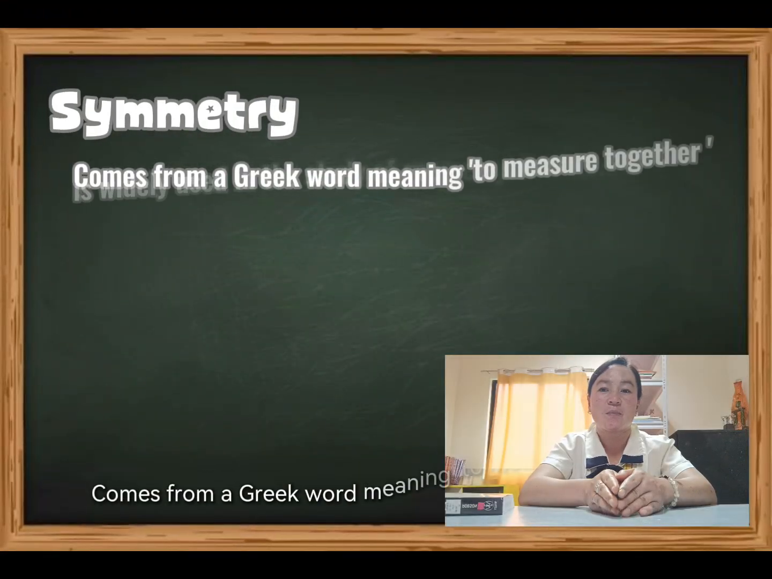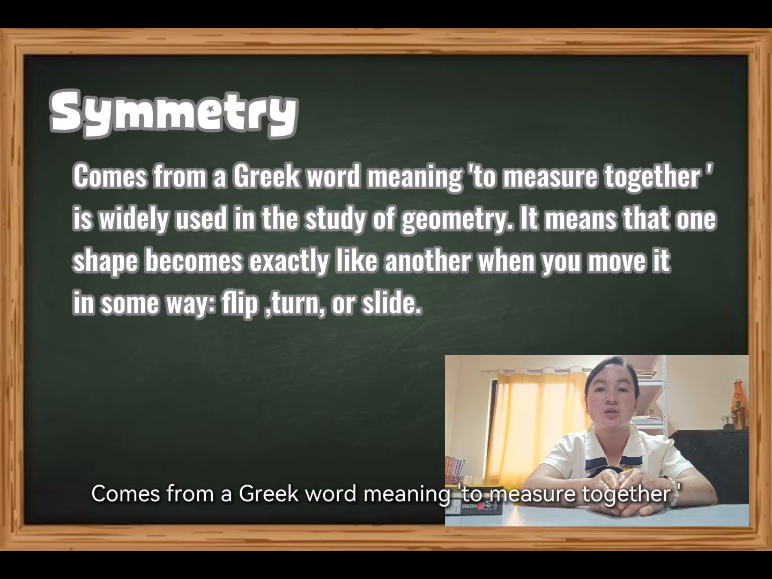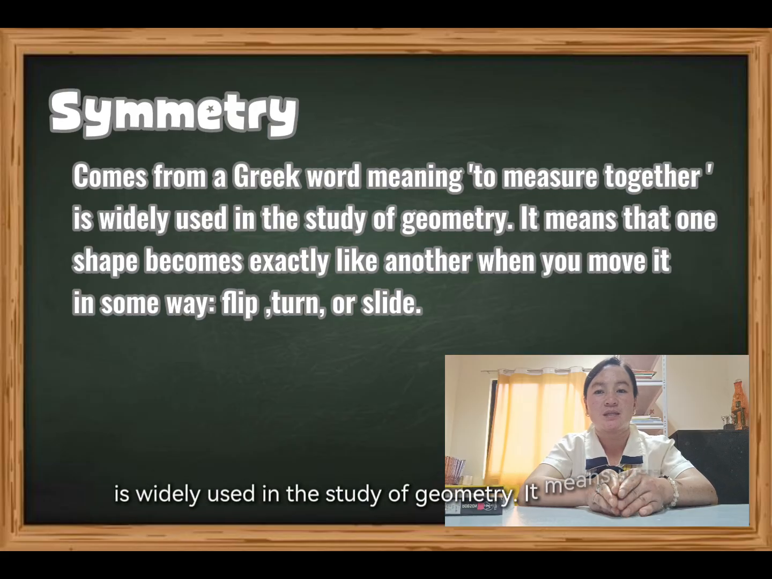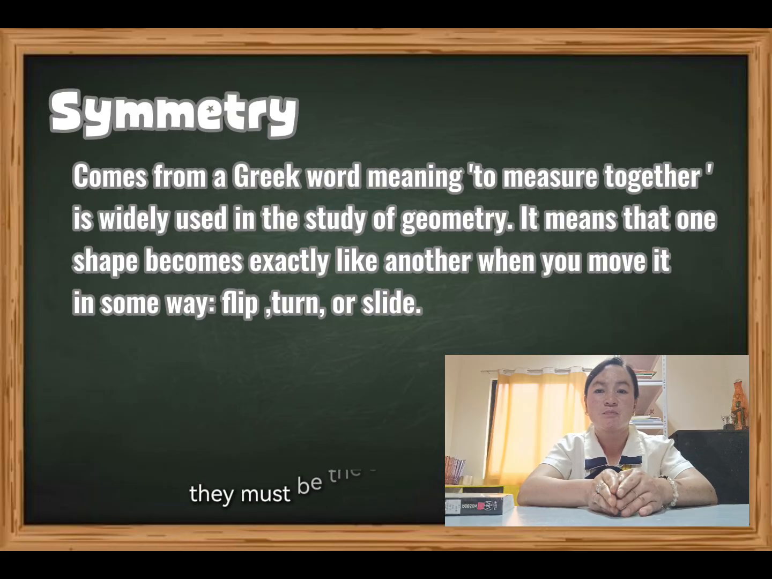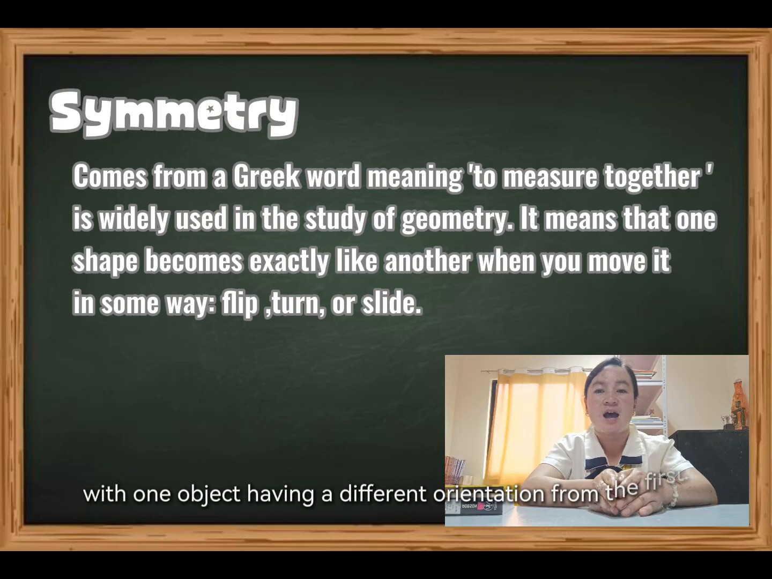Symmetry comes from a Greek word meaning to measure together, and is widely used in the study of geometry. It means that one shape becomes exactly like another when you move it in some way: flip, turn, or slide. For two objects to be symmetrical, they must be the same size and shape, with one object having a different orientation from the first.